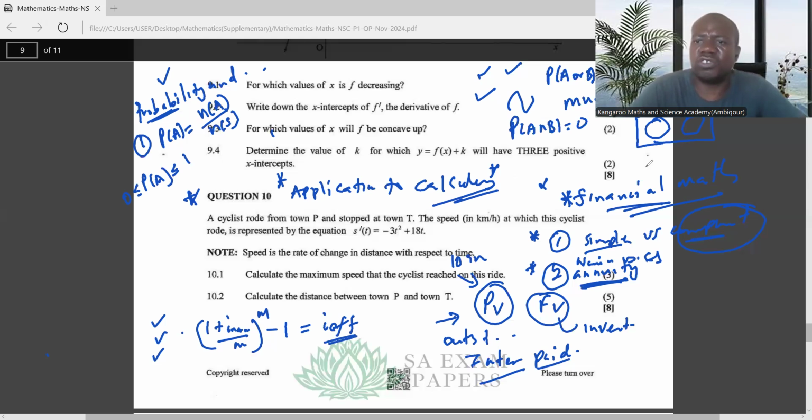And again, note the condition for independent events: for events that are independent, the probability of A and B is the same as the probability of A times the probability of B. So you need to know this. And remember, it's probability and counting. So start with probability first, understand their rules, how to calculate the probability when you are given a Venn diagram, a contingency table, or when you're constructing a tree diagram.